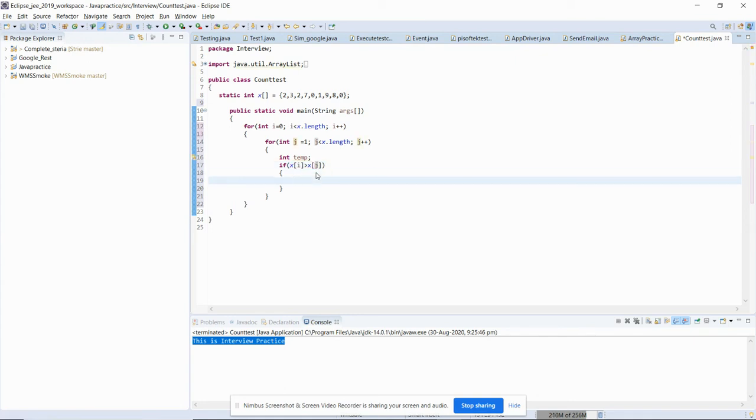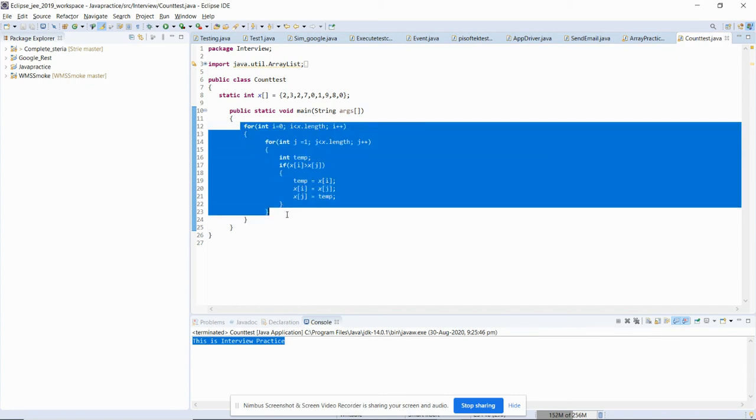How can it be replaced? First of all, in the temporary variable we will store the value of x of i. Then in x of i we will store the value of x of j. Now in x of j we will store the value of temp. This is a simple concept to replace variable values. Now it has been done, which means your array will now be sorted. Let me check whether it has been sorted or not.